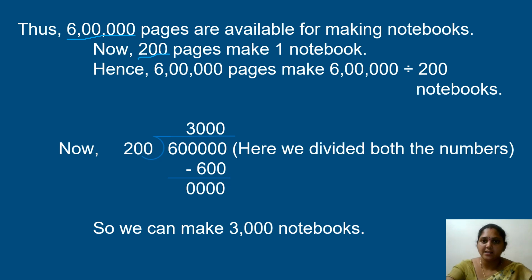When you divide 6 lakhs by 200, your answer is 3,000. So we can make 3,000 notebooks from 6 lakh pages. This is how you are going to solve your problem.